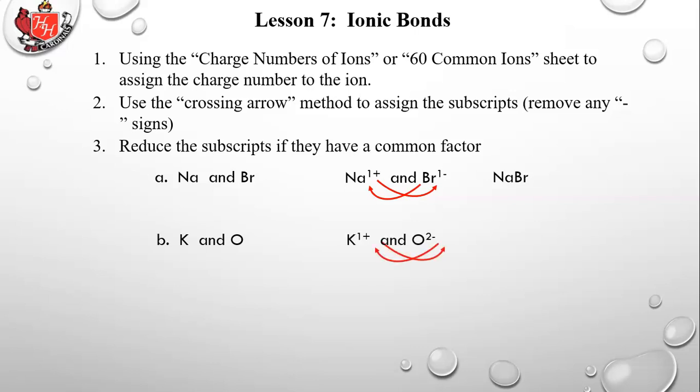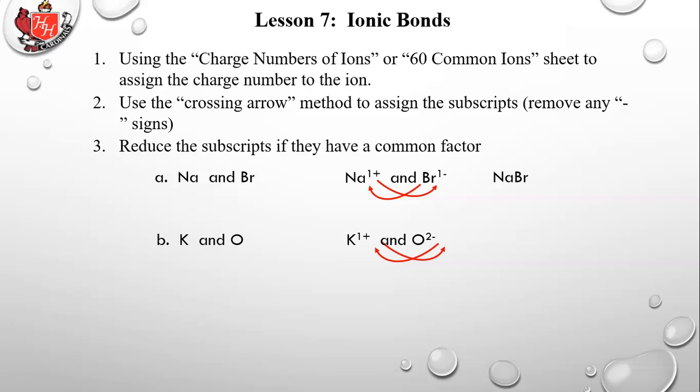And oxygen is the second column from the end of the periodic table, so if it gains 2 electrons, it's going to be like neon. It's going to be like its nearest noble gas. So potassium likes to take on a 1 plus charge. It likes to give up 1 electron, and oxygen likes to take in 2 electrons. But there's a problem. That doesn't balance.